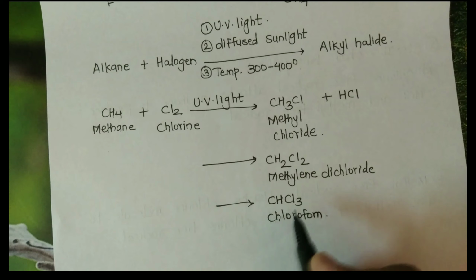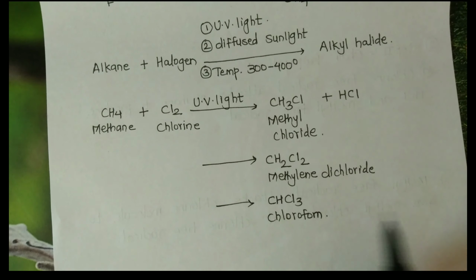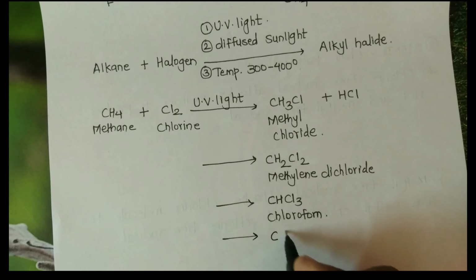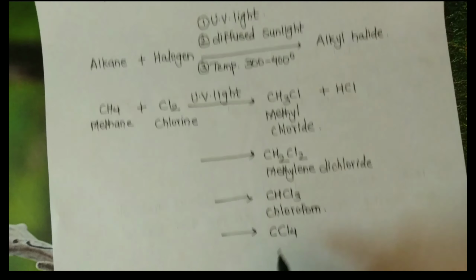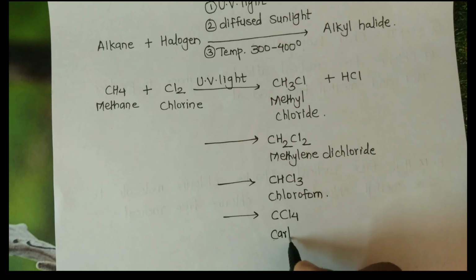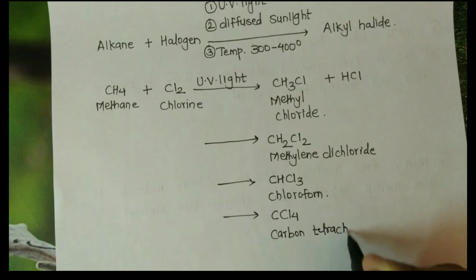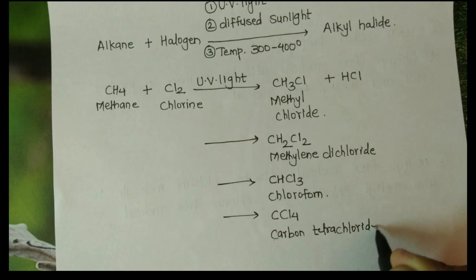After that, chloroform also reacts with one chlorine molecule. Then we get CCl4, that is carbon tetrachloride.